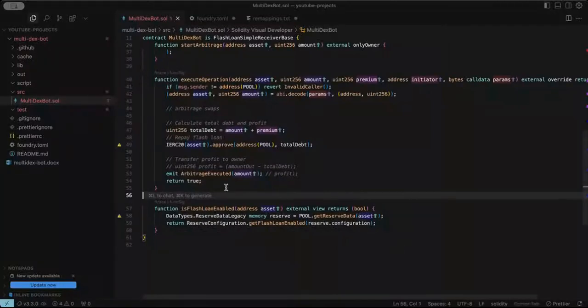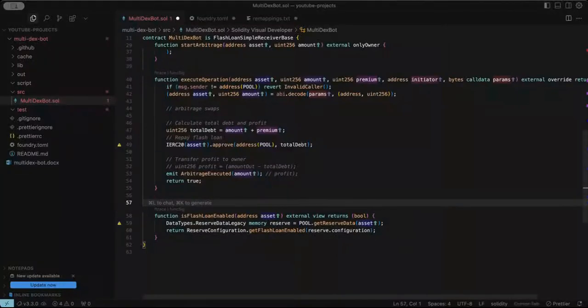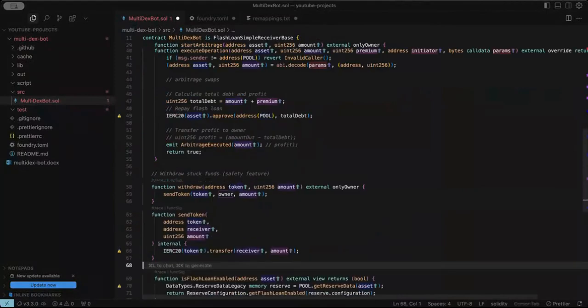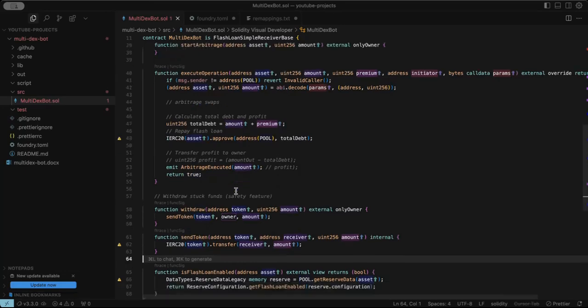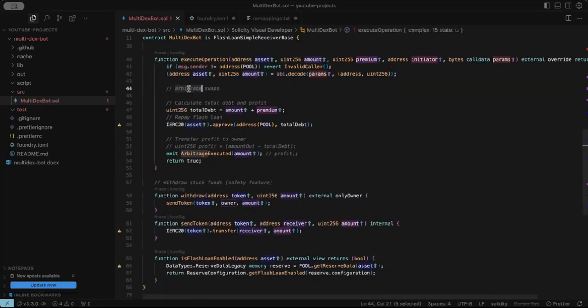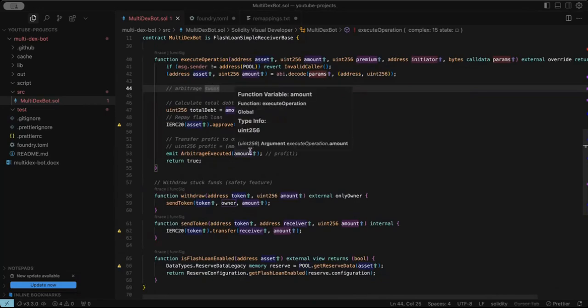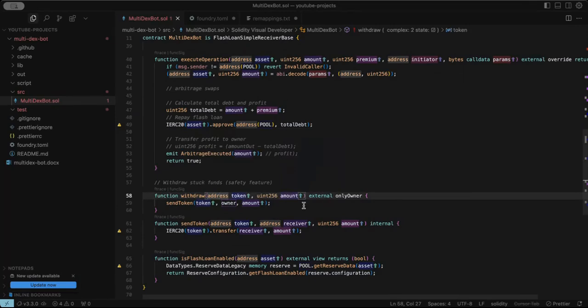Functionality I would want us to include is this withdraw function. It's going to prove very important when we start implementing our arbitrage swap, because when you're swapping from one token to another, some tokens will be stuck in the contract, and we should be able to withdraw them out. With this withdraw function, you can see it's limited with this modifier.